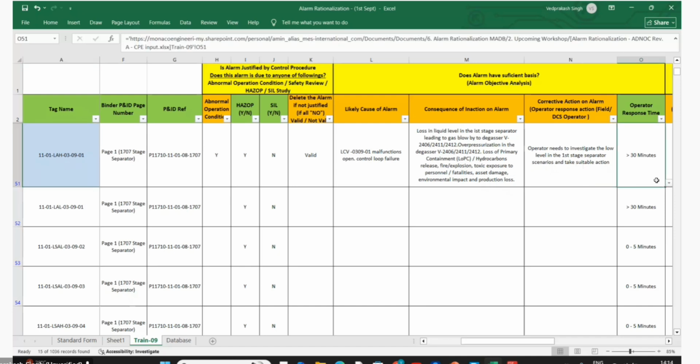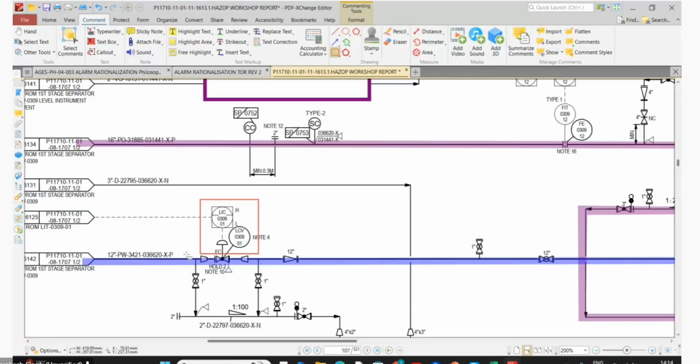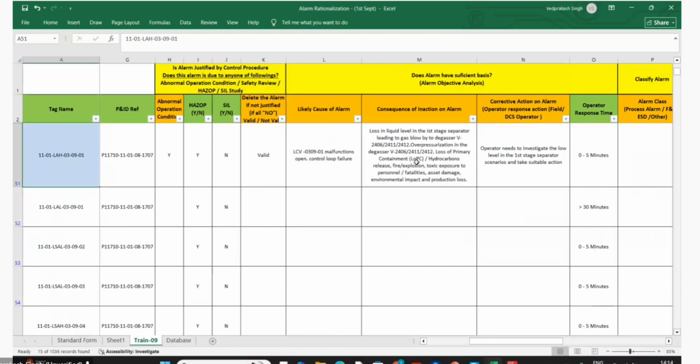Less than 5 minutes. Yeah, we have less than 5 minutes and it's P1. So it's P1, less than 5 minutes. This is LCH. High level is a different scenario; low level is, I think, what we were discussing. High to high is less than 5 minutes also, based on our AGS category standard for sizing. But this scenario, what we have taken as the cause here is LCB.